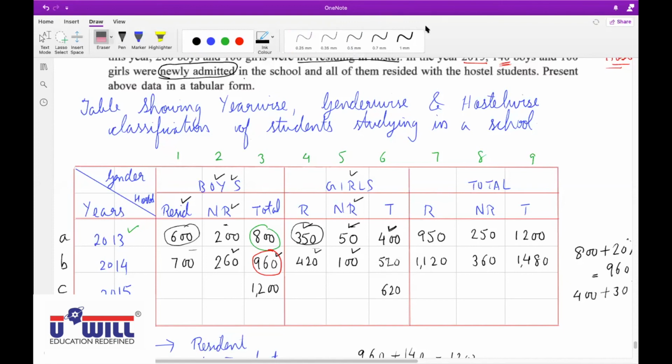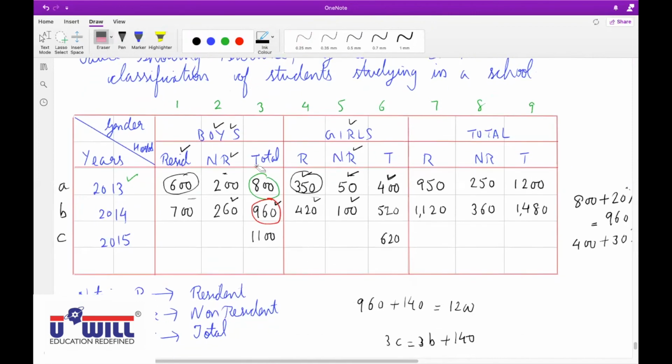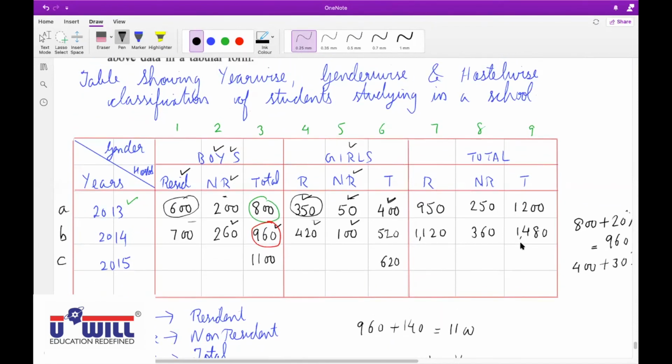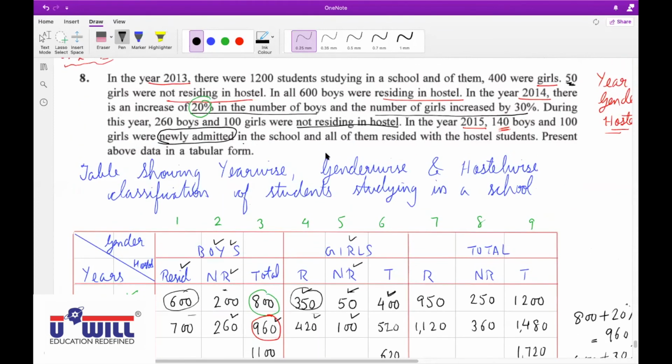Sir, in 3C it will be 1100. Yeah, sorry, 1100. 960 plus 140 is 1100. And 620. Okay. Yes, now can you tell me how will we get this total number? 3C plus 6C. 9C will be 3C plus 6C. 1100 plus 620, 1720 are total number of students in 2015.